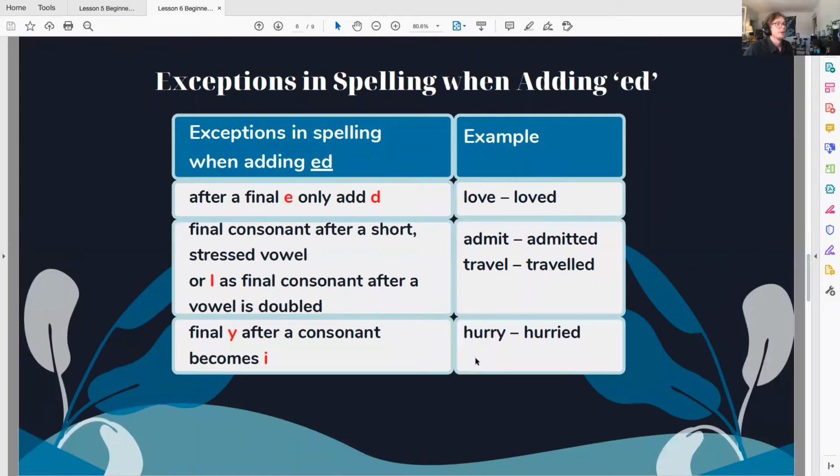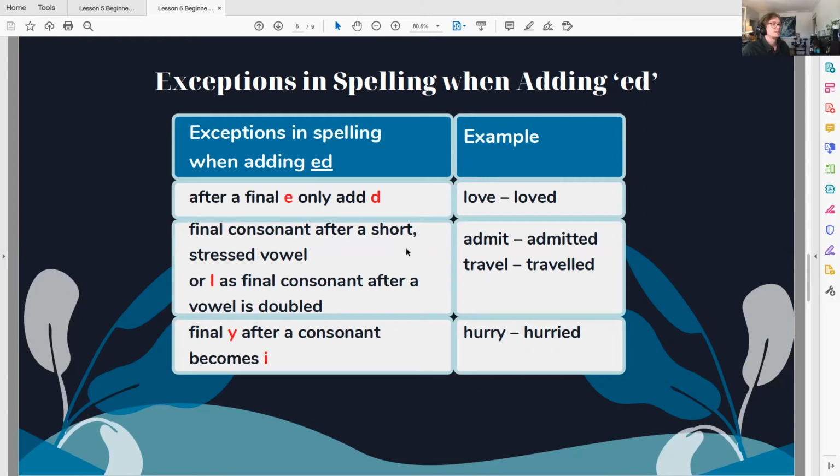Now, there will always be exceptions to every grammatical rule. So here are some exceptions in the spelling for the past participle of various verbs. When the final letter of a verb is E, you don't need to worry about the ed suffix, just add the D. So you have love, loved. That E in love does all the lifting that the first E in that suffix would normally do.